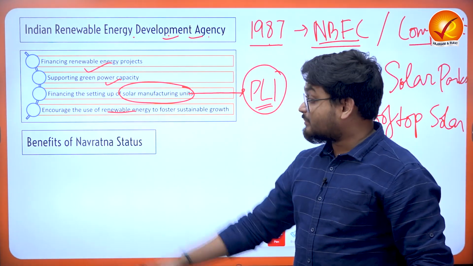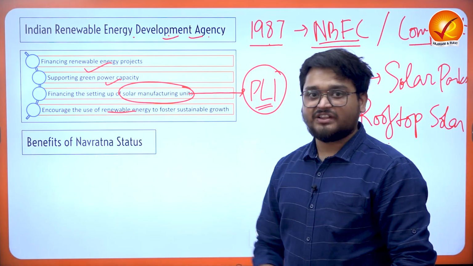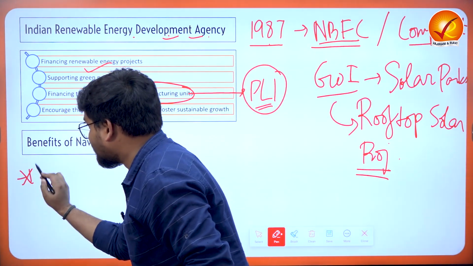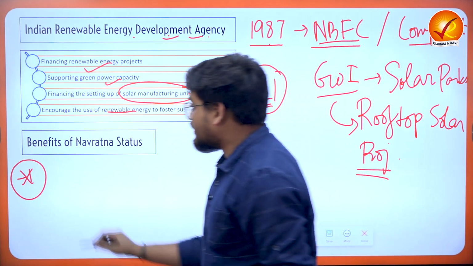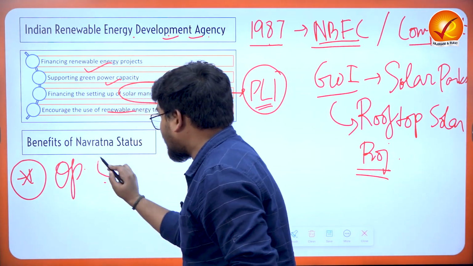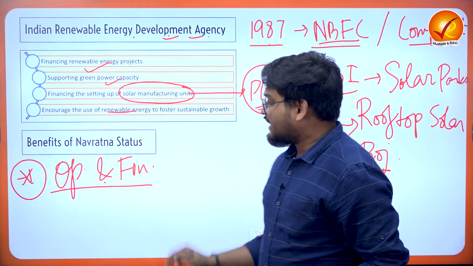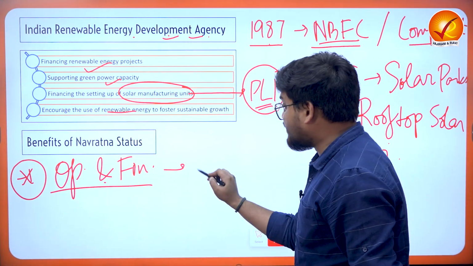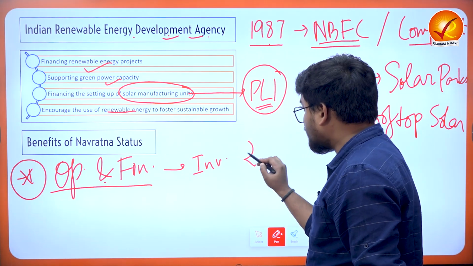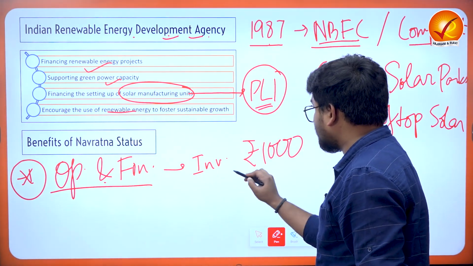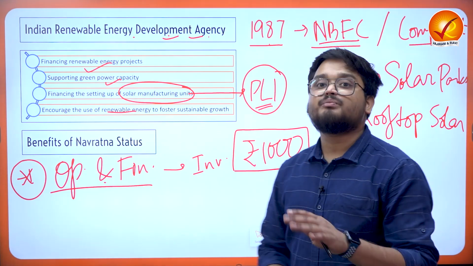And when we talk about the benefits of IREDA getting Navratna status, firstly we have to understand that IREDA will be gaining operational and financial independence from the government of India. That means it has the independence to invest up to 1000 crores without the government of India's approval.